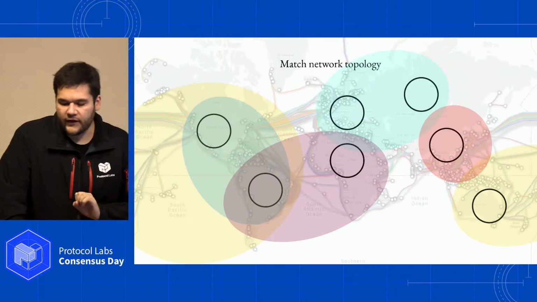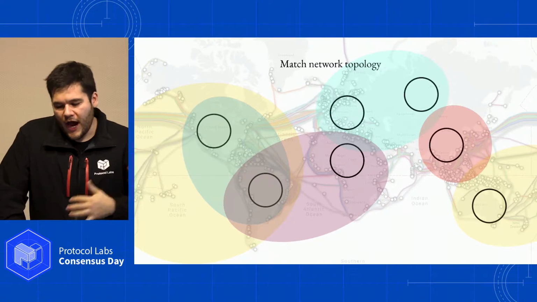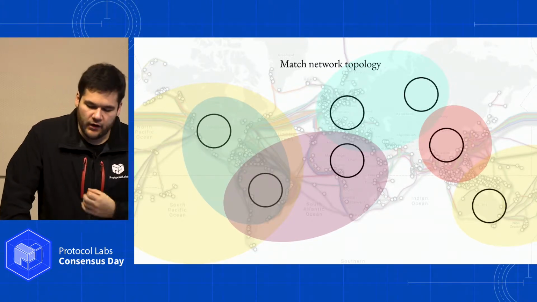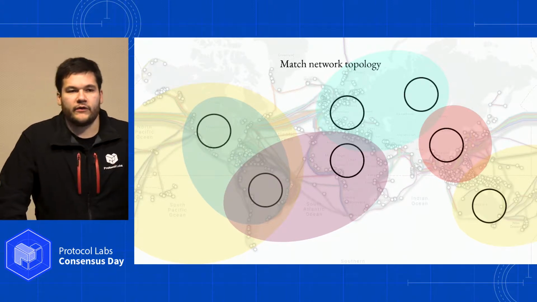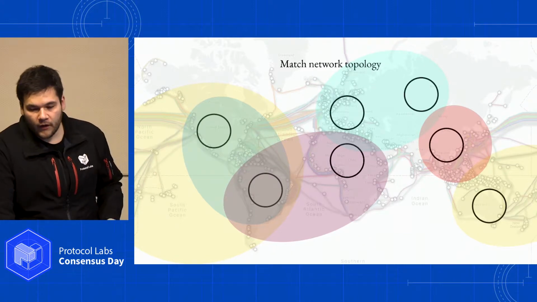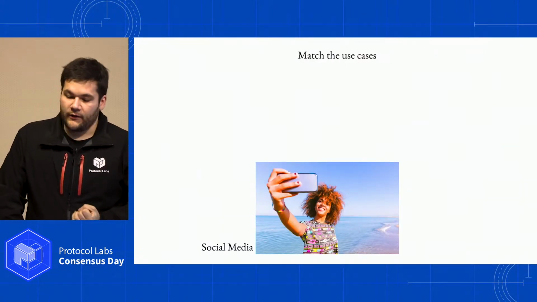So we want to move our usage of state replication, consensus, and all this tech to be able to deal with the realities of the network underneath the hood. And hierarchy is a very clean way to do that. It also helps us to think about matching the use cases.